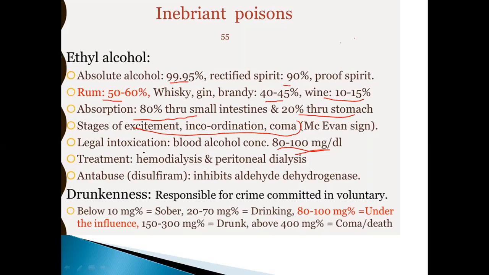Then let's see what is drunkenness. It is responsible for crime committed involuntarily. Below 10 mg, it is called sober. 20 to 70 mg, it is drinking. 80 to 100 mg, that we have discussed here also, under the influence, and 50 to 100 mg, it is considered drunk. Above 400 mg, it will cause coma and death.